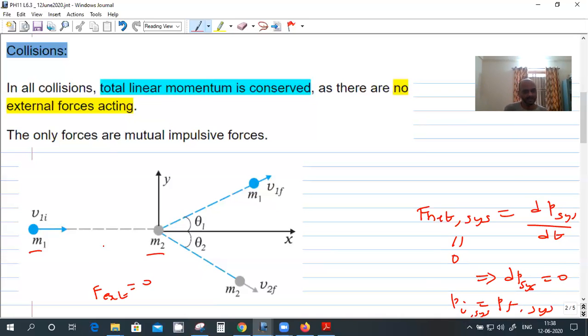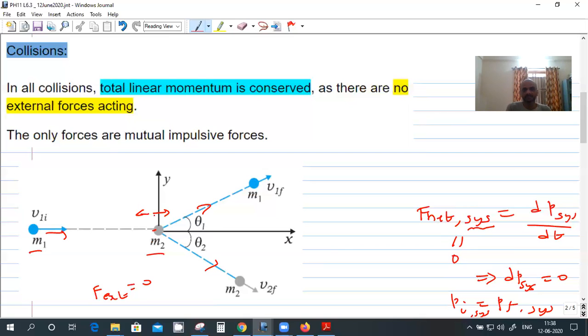The mass m1 is moving here and colliding with this mass m2. After collision, m1 is moving this way and m2 is moving this way. At the time of collision, there is an interaction force between m1 and m2, but that's an internal force. If you consider this system as a whole, there is no force acting on it, because one force will be acting like this, another force will be acting like this.